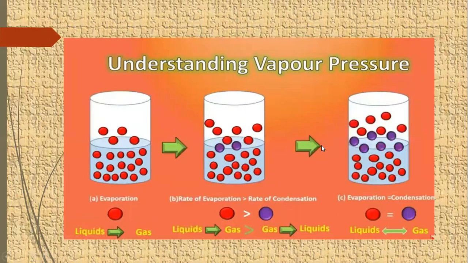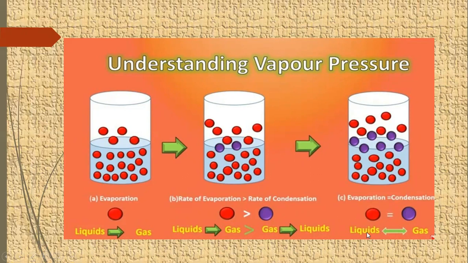After some time, you see that there is no apparent change on the liquid surface. This is because the number of molecules converted from liquid to gas is exactly equal to the number of molecules changing their phase from vapors to liquid. That is, the rate of evaporation is exactly equal to the rate of condensation.